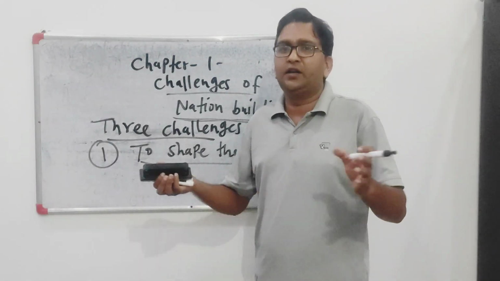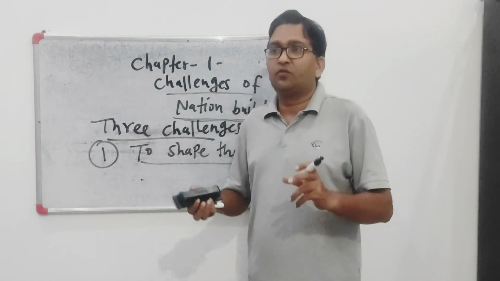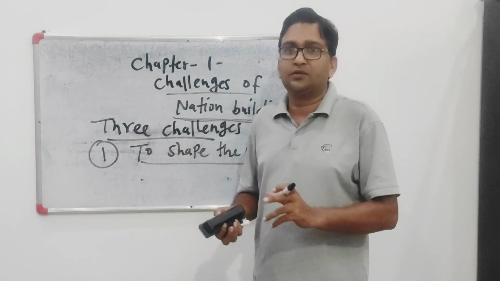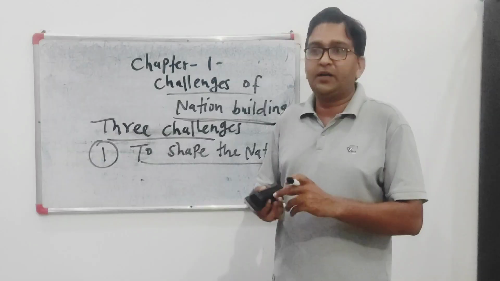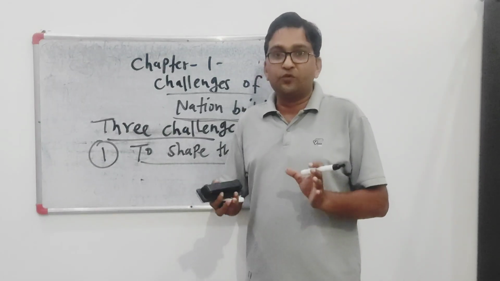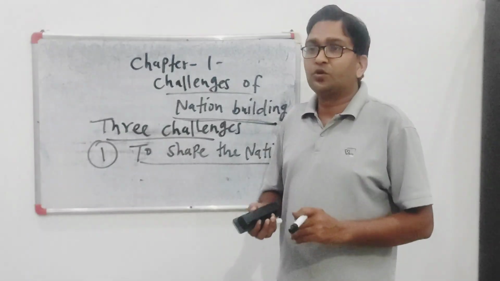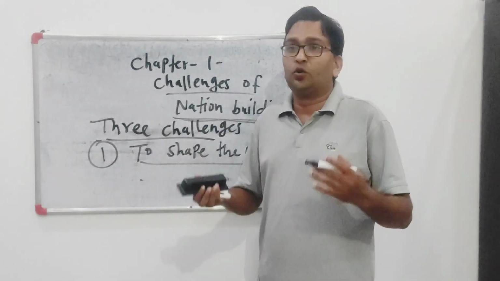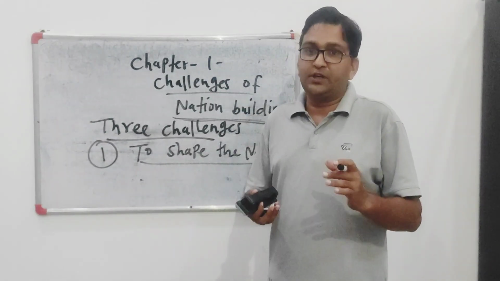India was fragmented. India and Pakistan were both part of the same British dominion, and they were fragmented. There were separate princely states, and different British provinces and chief commissioner provinces. So at that time there was no sentiment of nation.